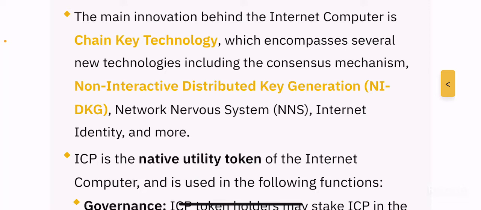And some of the key technologies or unique features that are incorporated into the chain key technology, which powers the Internet Computer Protocol, are basically non-interactive distributed key generation. Again, something which you guys can obviously dig deep into, network nervous system, internet identity, and more, right? So it uses a robust set of technologies to facilitate the chain key technology, which forms the backbone of the ICP protocol, right?